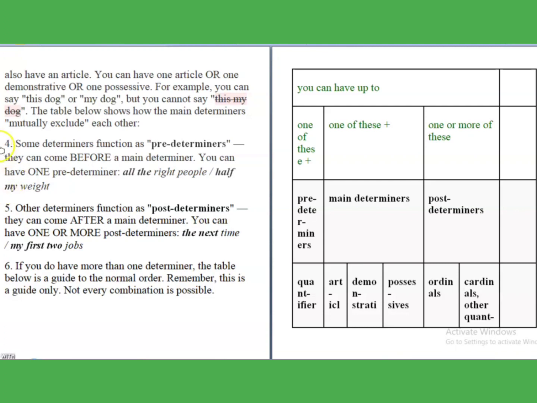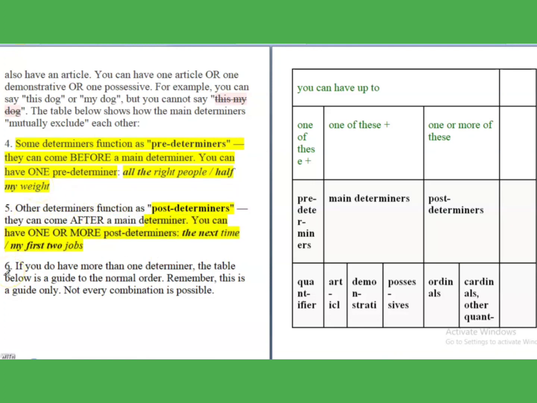Now the next one is, some determiners function as predeterminers. They can come before a main determiner. You can have one predeterminer, like all the right people, half my weight. So these are all predeterminers which can come before a main determiner. Now other determiners function as postdeterminers. They can come after, like the next time, my first job. So these are all postdeterminers.